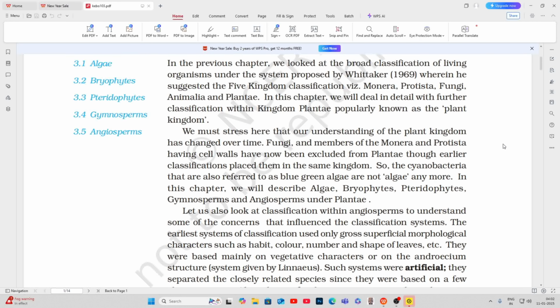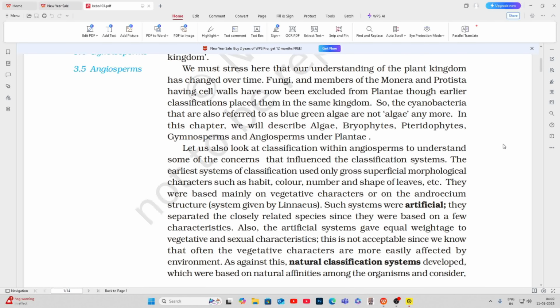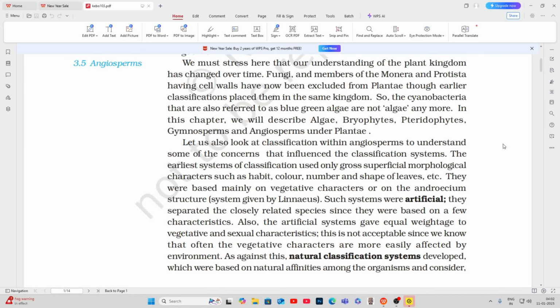We must stress here that our understanding of the plant kingdom has changed over time. Fungi and members of the Monera and Protista having cell walls have now been excluded from Plantae, though earlier classifications placed them in the same kingdom. So, the cyanobacteria that are also referred to as blue-green algae are not algae anymore. In this chapter, we will describe algae, bryophytes, pteridophytes, gymnosperms, and angiosperms under Plantae. Let us also look at classification within angiosperms to understand some of the concerns that influence the classification systems.